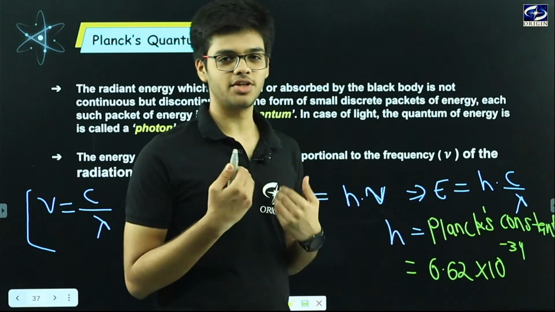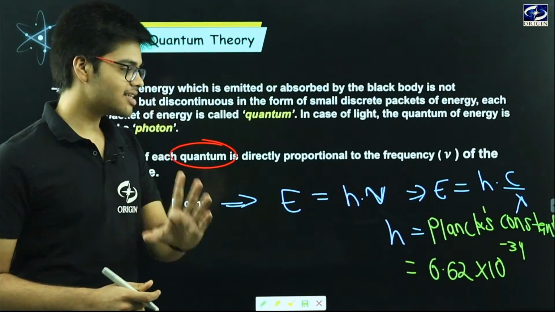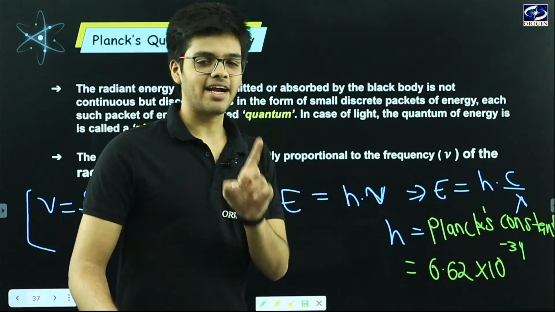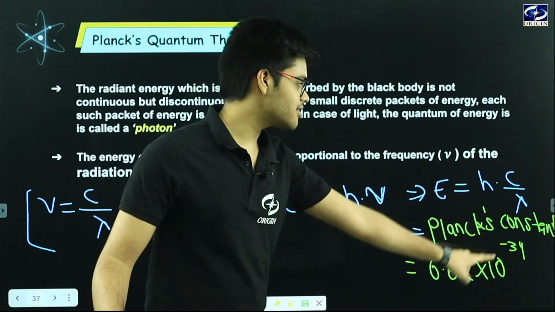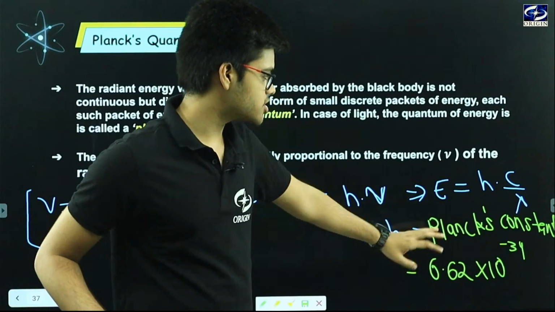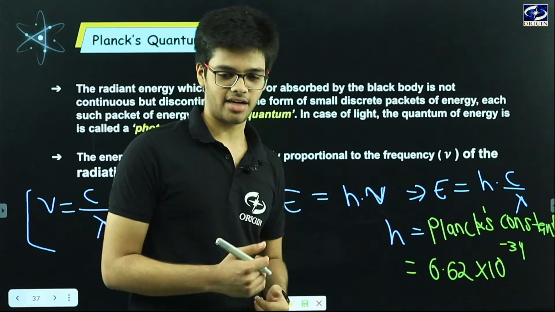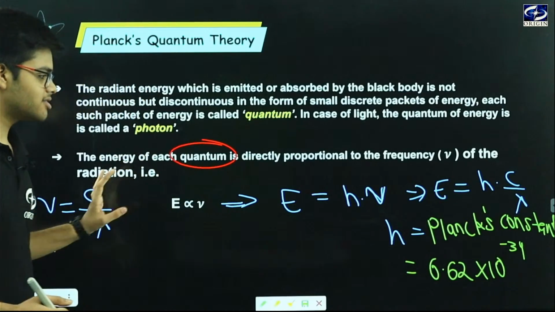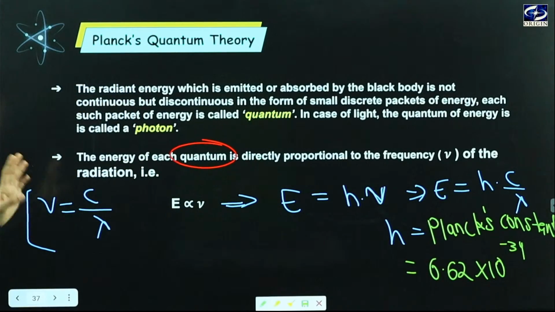6.62 into 10 to the power minus 34 is the value of Planck's constant, and while putting the value we can get the energy of any quantum, okay? This is the process using which we can get the energy of any quantum. And now one more thing we have to see in this session related to this topic, that is how can we calculate the number of photons, okay? We have to see how can we calculate the number of photons.